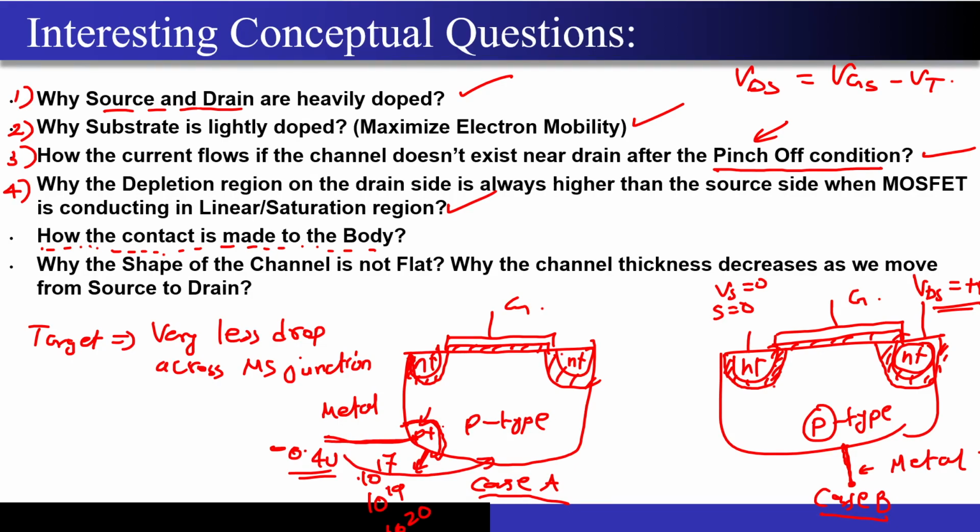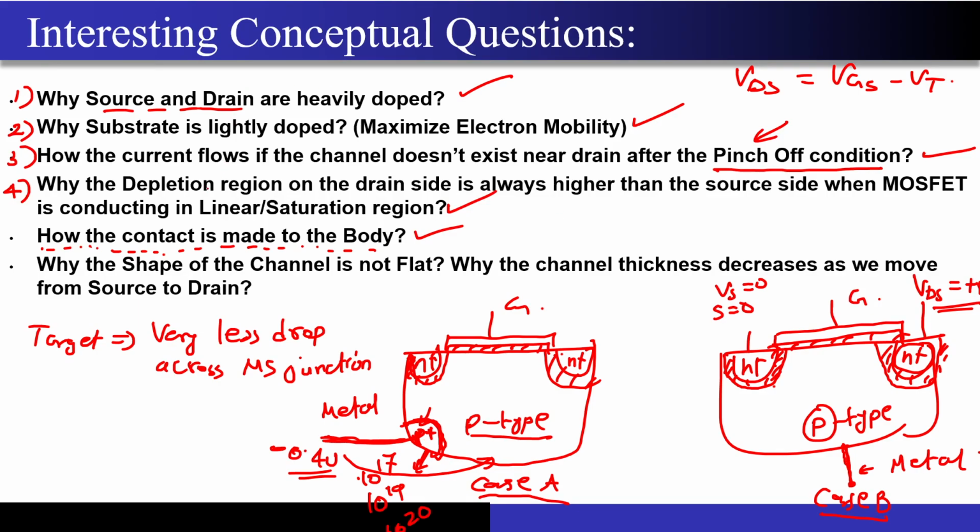This is one of the reasons why whenever we want to take any contact from the body, we always dope it. So if this is P type, then we always dope it P plus, create an island over here, and then we take a metallic contact. If this was N type, then we would have an N plus contact, and then we would have done the metallic contact over here. I hope it is very clear how we are actually connecting the body of the MOSFET to the outside world by creating this P plus kind of island over here.